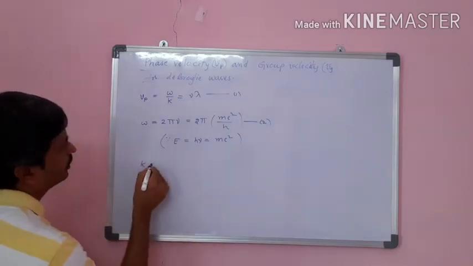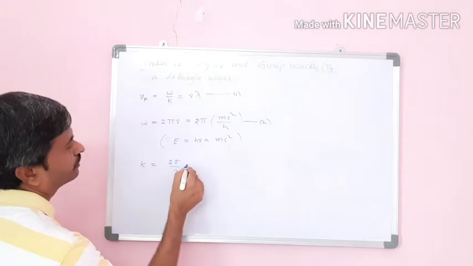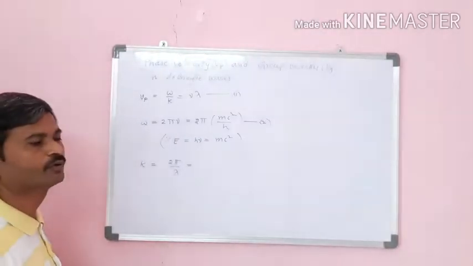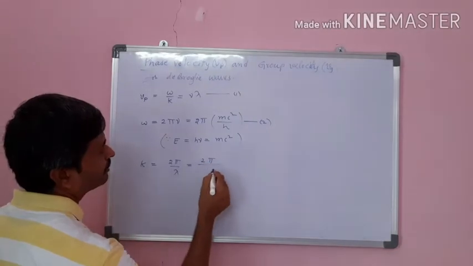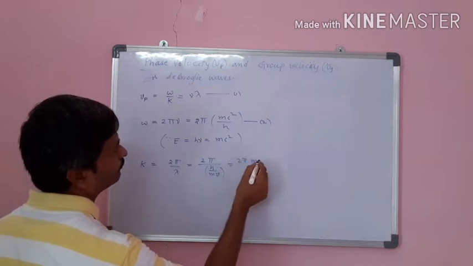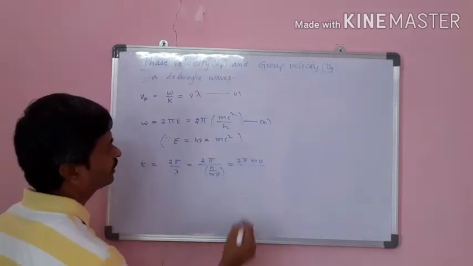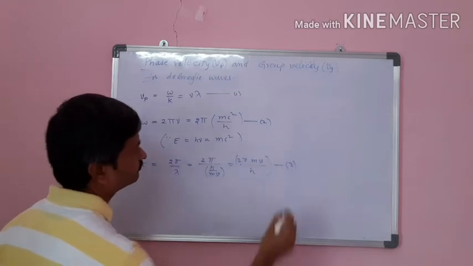Similarly, k is equal to 2 pi by lambda, that is equal to, from de Broglie's equation, 2 pi by lambda is equal to 2 pi mv by h, since lambda is h by mv. Say this is equation number 3.